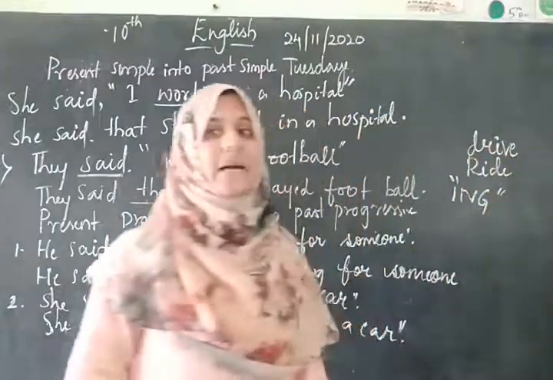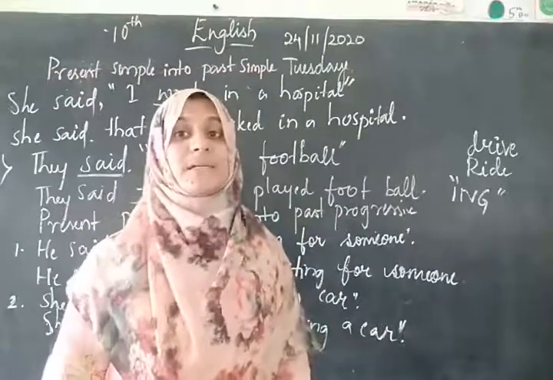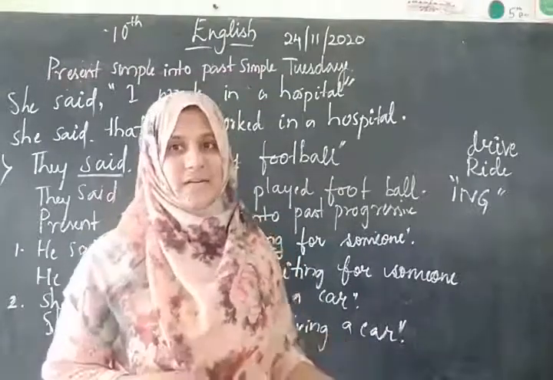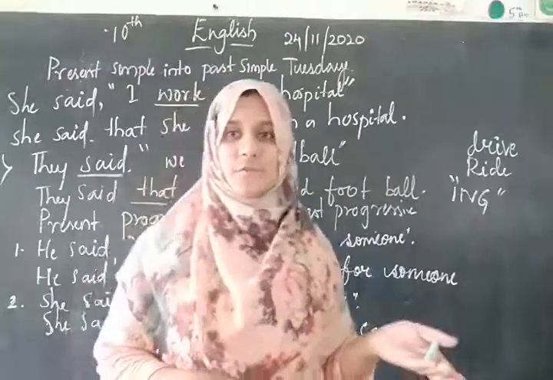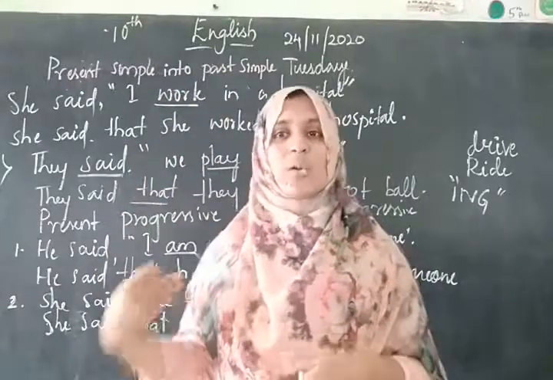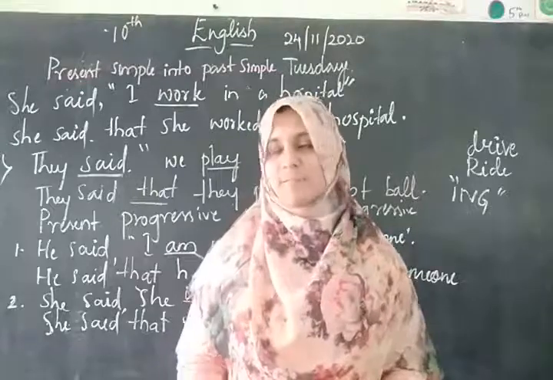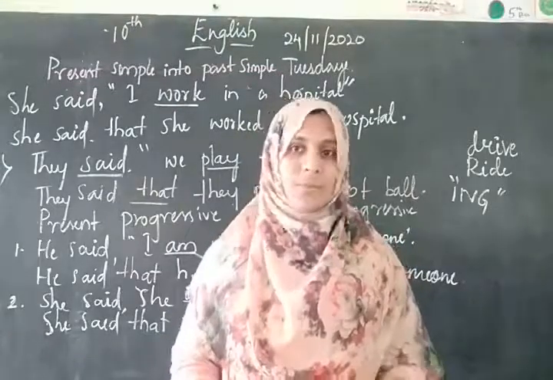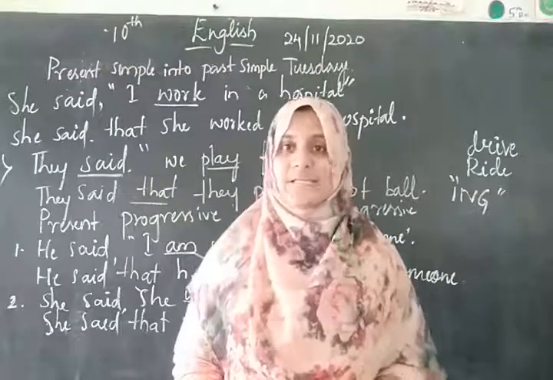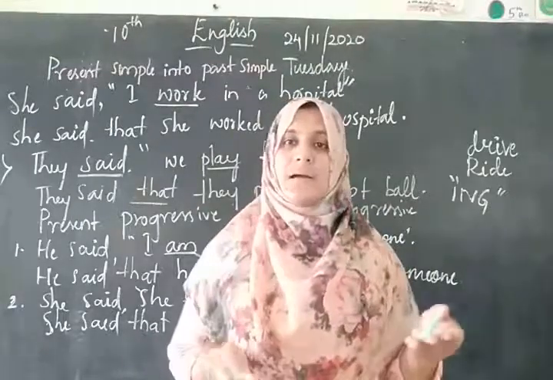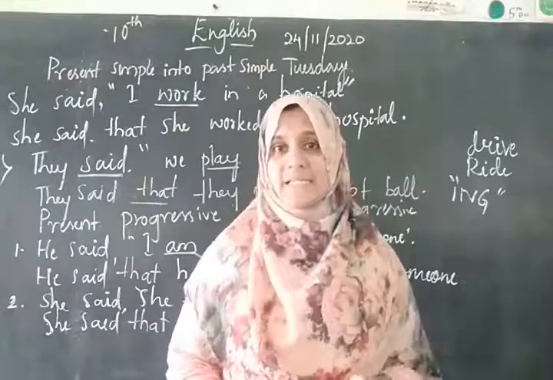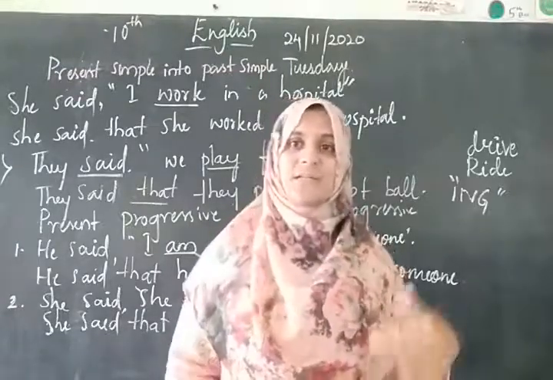I am riding a bike, but I am driving a car. That's the difference between ride and drive. Drive is always used for four-wheelers. Ride is always used for two-wheelers, like your scooty or your bicycle. That's the difference between drive and ride.